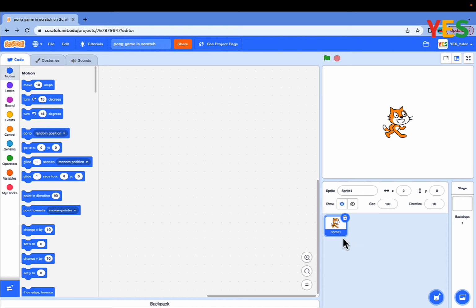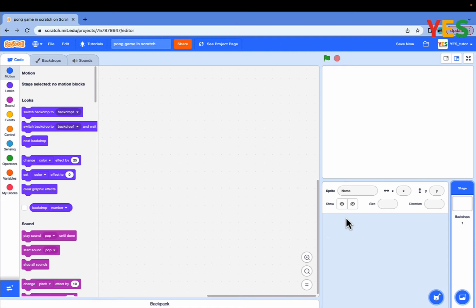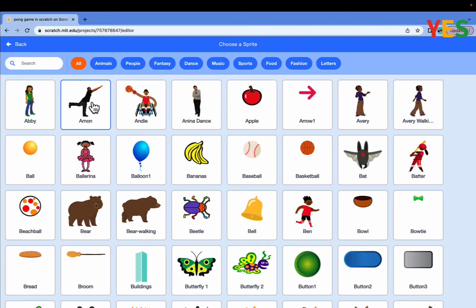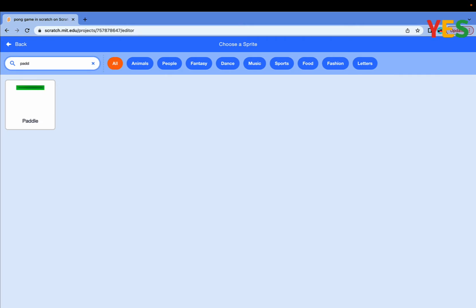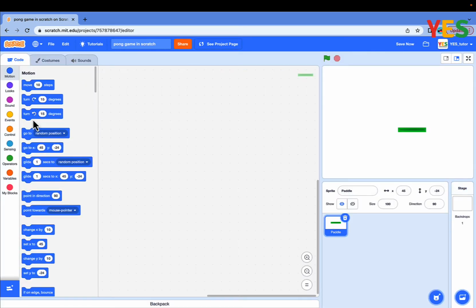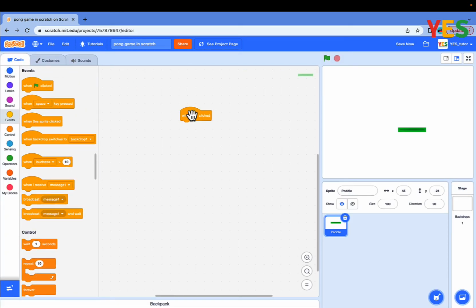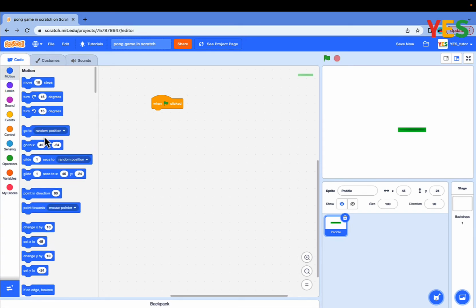First, click to delete the cat. Then, click choose a sprite and search paddle. You can search anything you want, but I'll just go with it. Drag and drop the one green flag click block. Then, go to motions and drag a go to XY and set X and Y value to 0, 0.